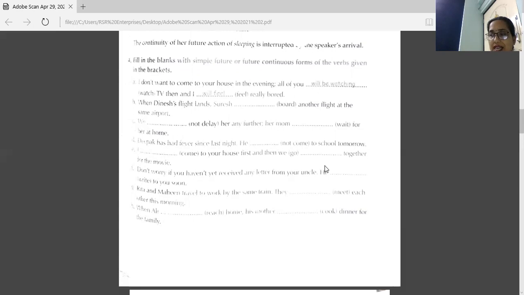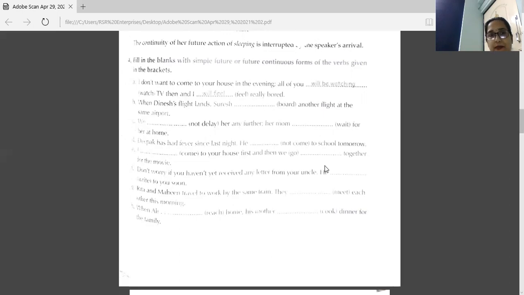Her mom dash for her at home. Now in the first sentence, you have the words not delay. So we'll write here, we shall not delay her any further. Her mom will be waiting for her at home.